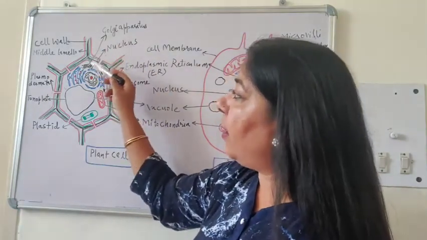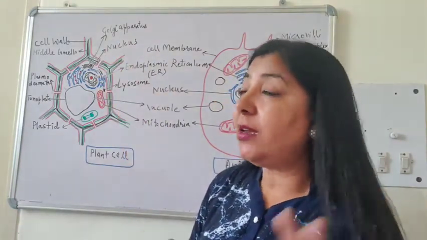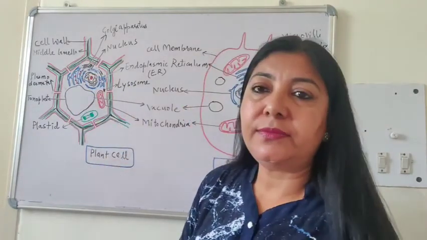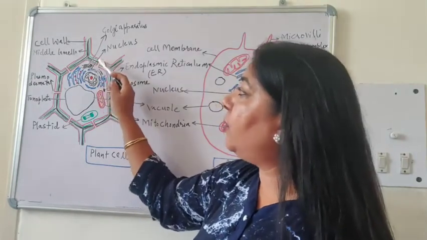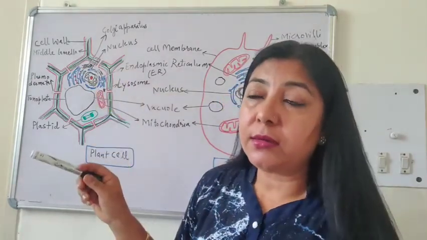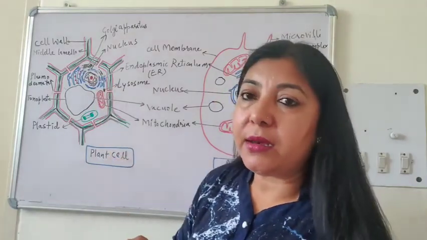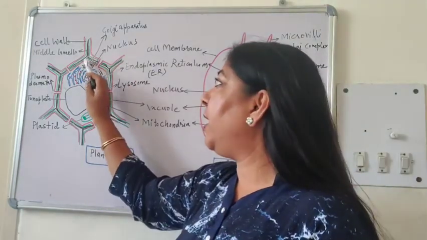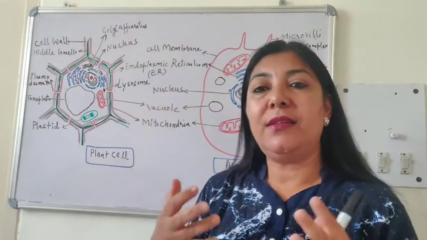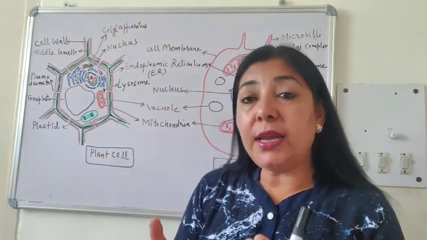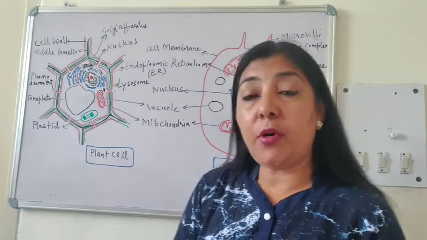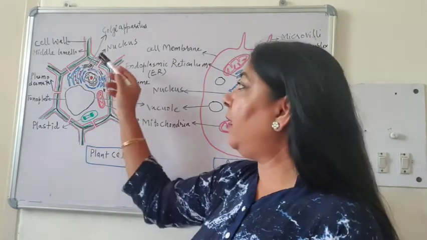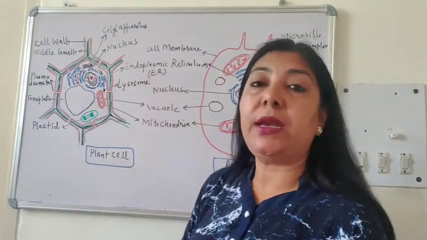Now if you see the color combination, I have used three colors: green, black and red. Green color depicts the cell wall. Red color is the cell membrane. And between two green colors, or you can say between two cells, there is a cementing layer, here in black color, which is called the middle lamella. So the middle lamella is a cementing layer made up of calcium pectate, which holds the two cell walls together. And inner to the cell wall is the cell membrane.